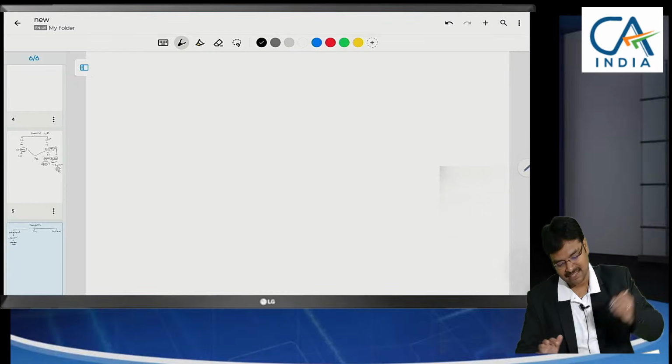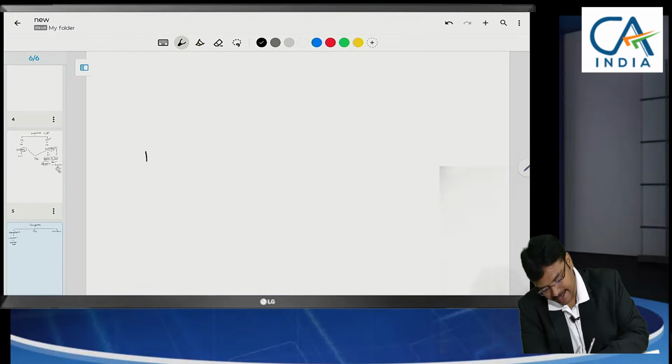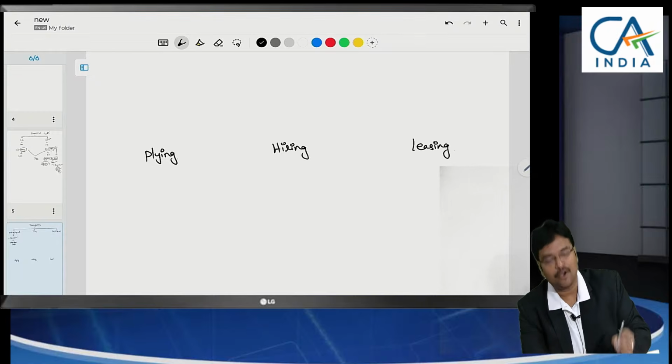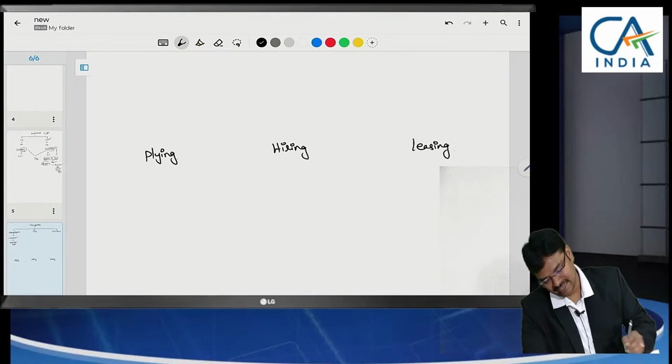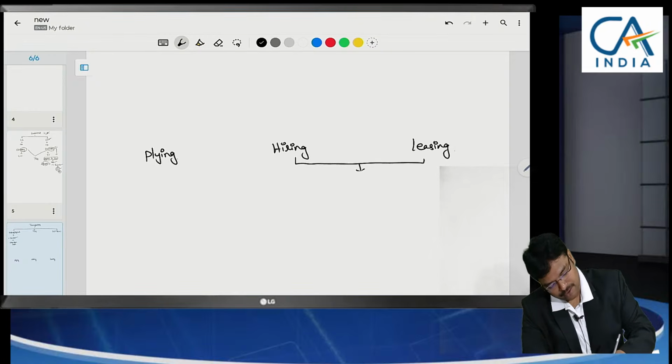Let me give you an example. Here 3 transactions were covered: plying, hiring or leasing of goods carriages. What is the difference here is, in hiring and leasing we are going to take a vehicle on rent. In plying we are not going to take a vehicle on rent.